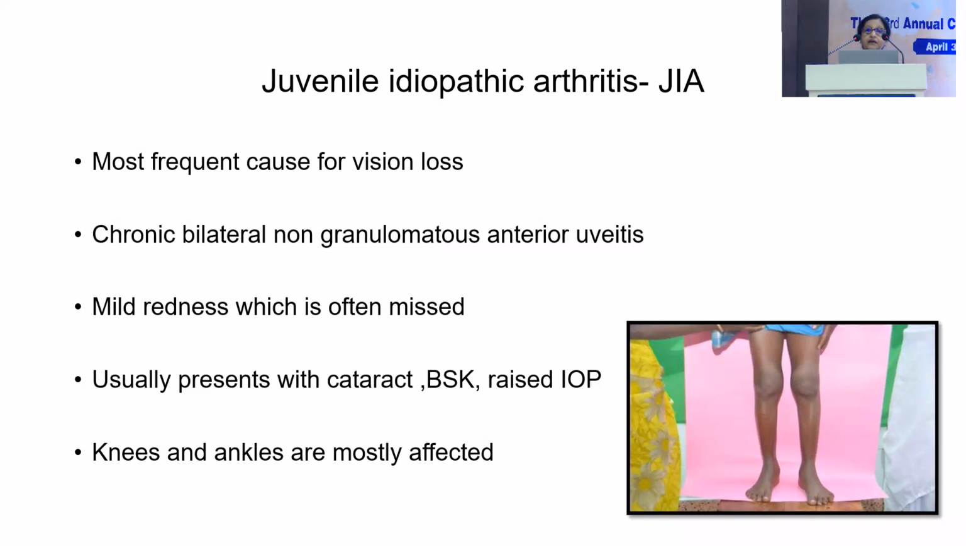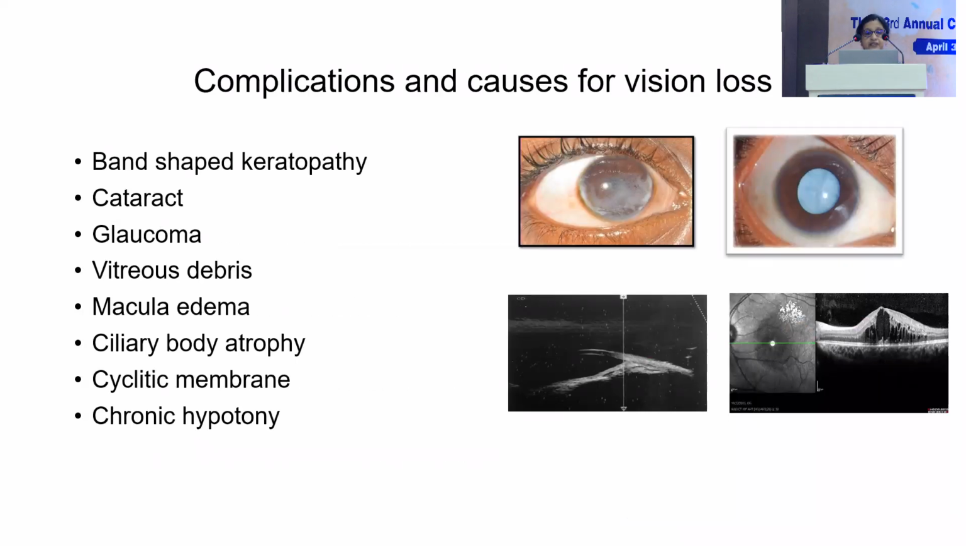It can be unilateral or bilateral, and if it is bilateral, it is usually bilaterally asymmetrical. The joints involved are usually the large joints; the knees and the ankle can be involved. They usually come to us with complications like BSK or secondary glaucoma, cataract, and sometimes, if the inflammation is not well controlled, they can have intractable cystoid macular edema, hypotony because of ciliary body atrophy, ciliary body detachment, and cyclitic membrane formation.